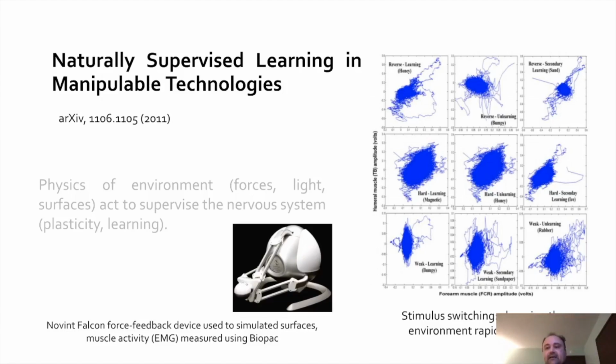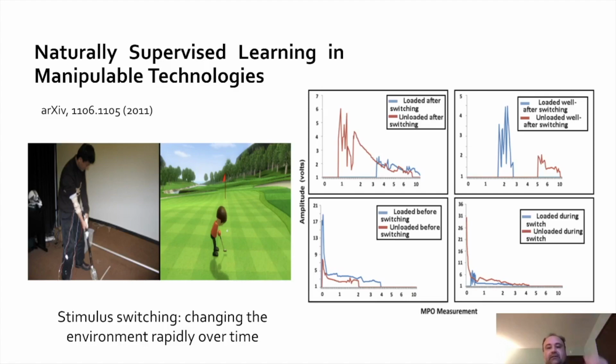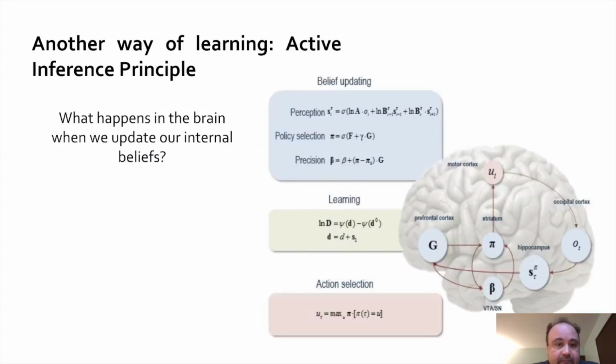So these are traces of EMG, actually measures of EMG traces based on the force feedback for each of these surfaces. And as you can see, the surfaces are different. The simulated surfaces, in fact, are different. And so that leads us to a different pattern of trace. And then we can do this in a golf game, in a golf simulation, where we do this switching. We have people forget about what they've learned and then relearn it over a period of sequential trials, and we observe these types of responses. So we can observe a lot of different patterns of relearning and other types of adaptive behavior.